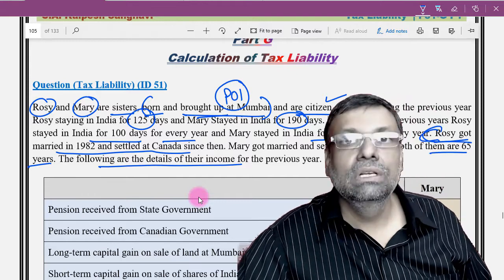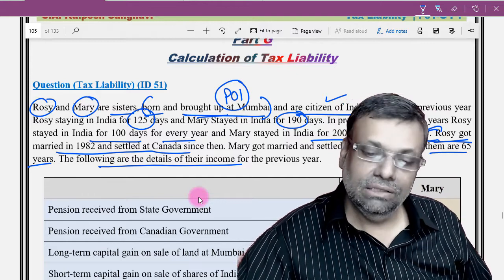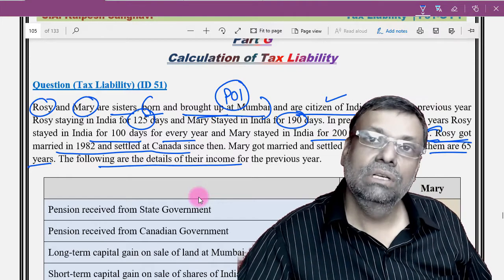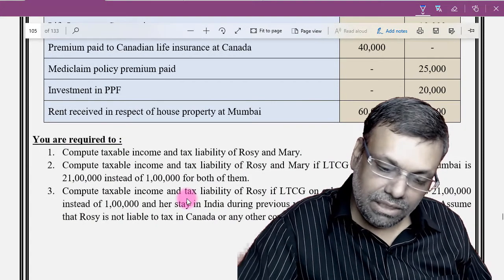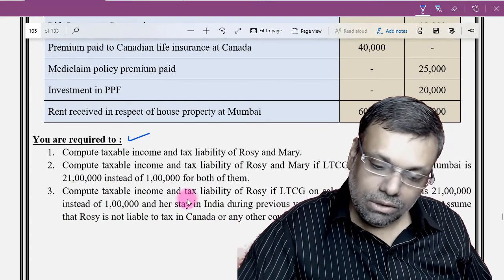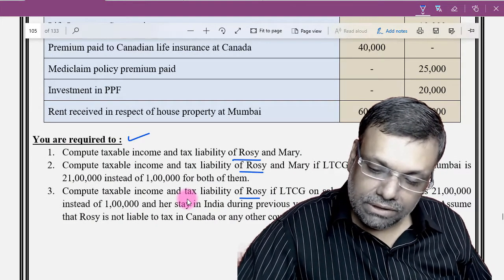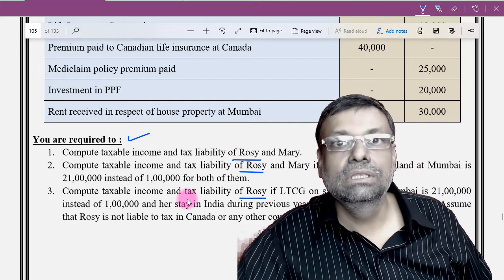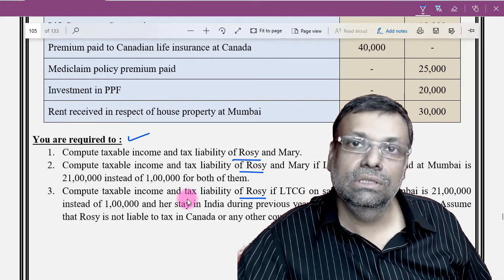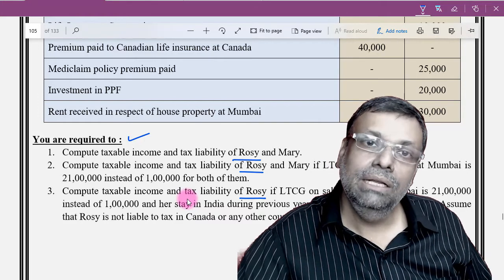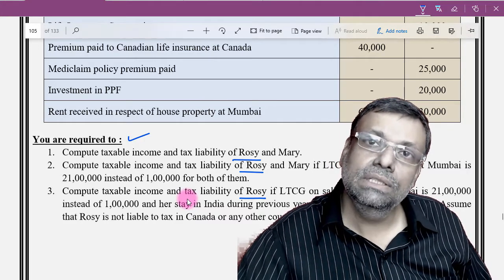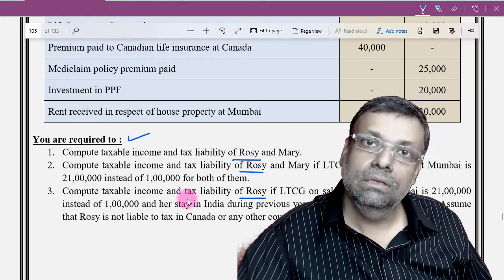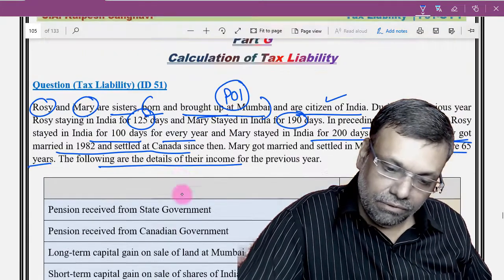So, first of all, let us discuss the residential status of Rosie, and thereafter we will discuss the residential status of Mary, and thereafter we will start the discussion. And apart from that, you are required to compute and all that. So Rosie, different situations have been given. So first we will discuss Rosie's residential status in all the situations. Then we'll discuss Mary's residential status in all the situations, and thereafter we will discuss the tax liability calculation. So first of all, Rosie.